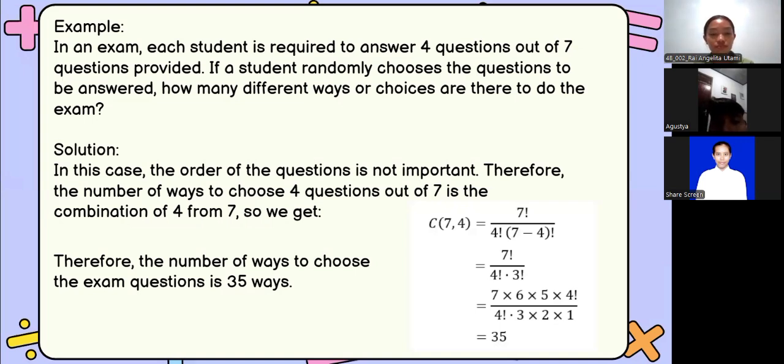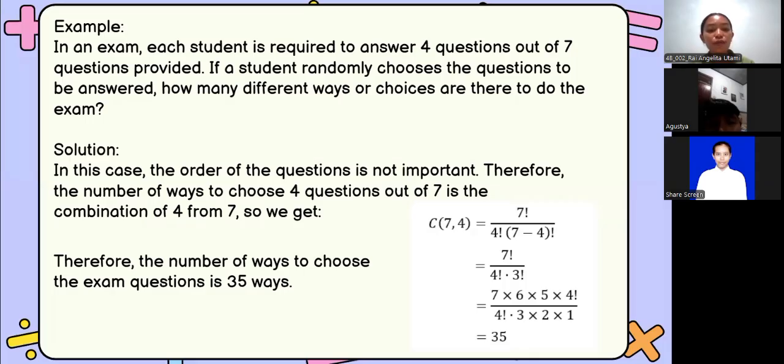Miss, does it matter if I answer question number one first or question number four first? That's a great point, Agustia. In this case, the order of the questions is not important. Whether you pick question 1 then 4 or 4 then 1 is the same set of questions.